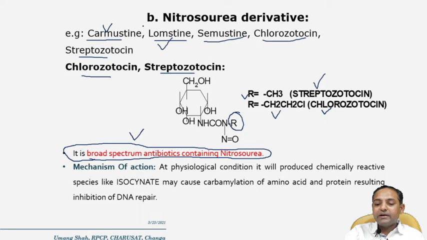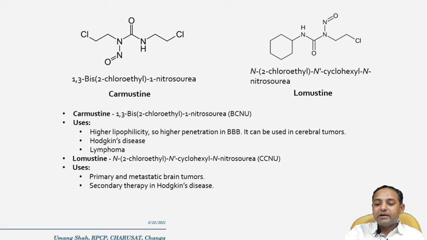There are two suffixes that you have to remember, -stine and -tocin. Whenever these two suffixes are there, they are called nitrosourea derivatives. The mechanism we already discussed: at physiological pH it is converted into chemically reactive species like isocyanate, and that may cause carbamylation of amino acids as well as proteins, resulting in the inhibition of DNA repair. So this is a probable mechanism.